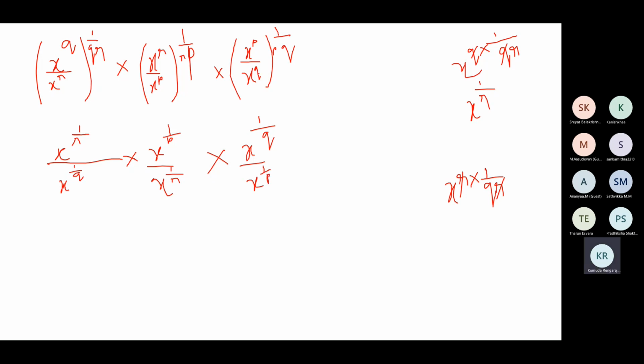So I'll just show you here. How do you multiply? When you multiply X to the power Q, this is what you have in the denominator. When you have more than one power, multiply the powers into 1 by PQ.